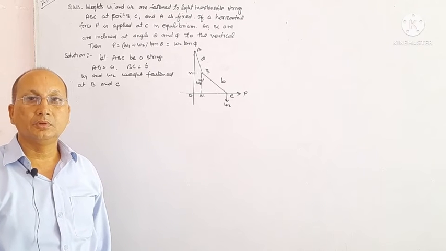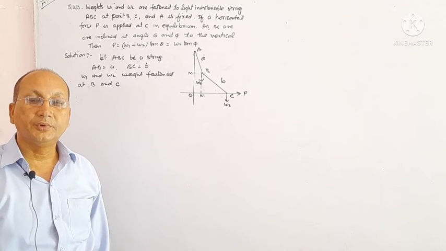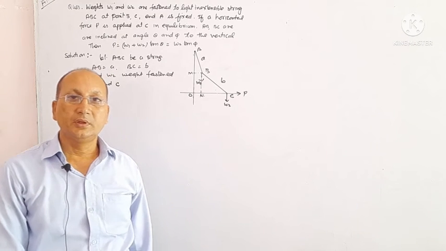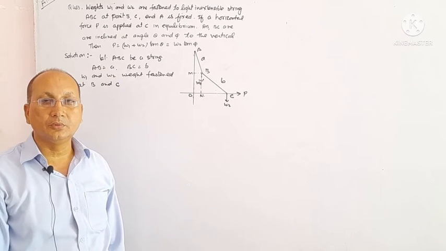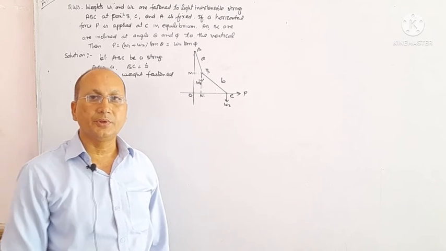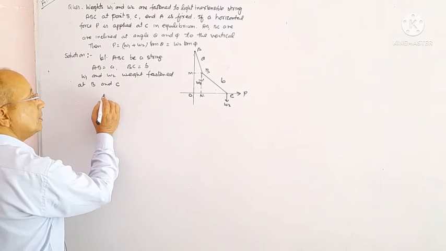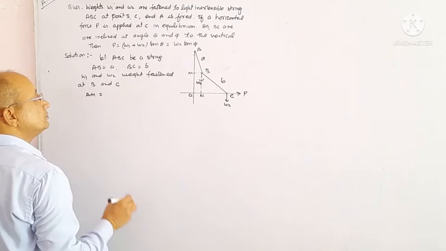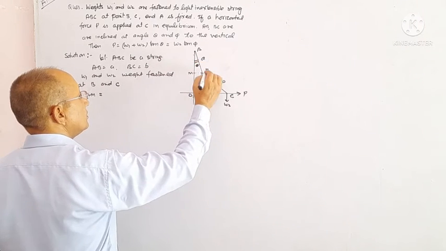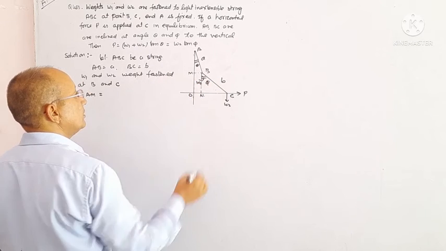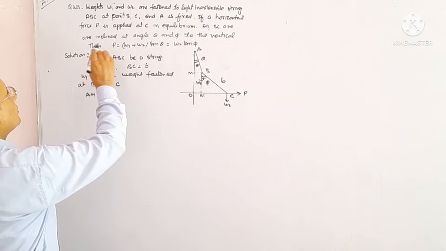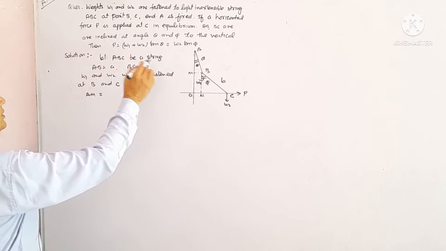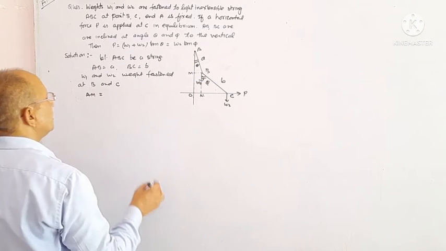We count the vertical distance of weight W1 from the point of suspension or fixed point A, as well as vertical distance of weight W2 from point A. AM equals to, that is the angle theta, or that is phi. Vertical angle. AB and BC are inclined at an angle theta and phi to the vertical.